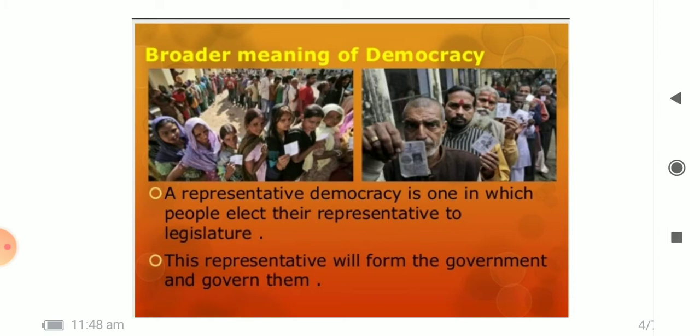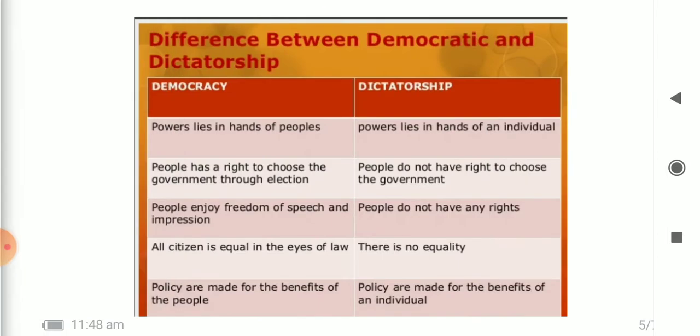This clarity helps us to distinguish democracy from non-democracy. Let us see the differences between democracy and dictatorship. In democracy, power lies in the hands of the people. But in dictatorship, power lies in the hands of individuals. People have a right to choose the government through elections. But in dictatorship, people do not have a right to choose the government.